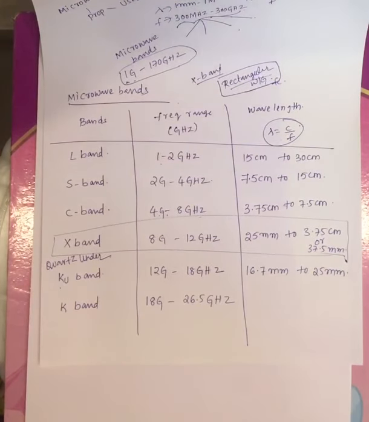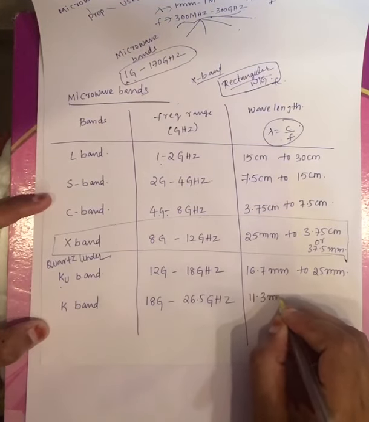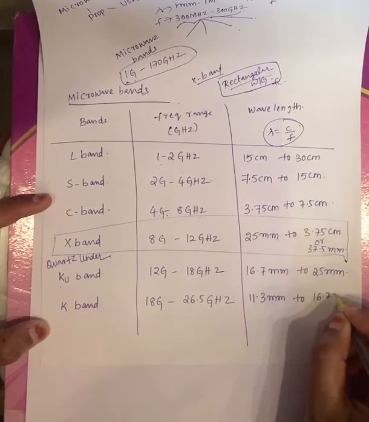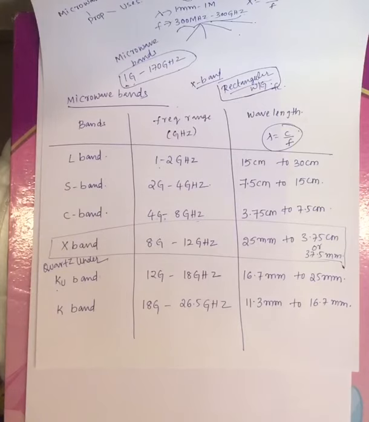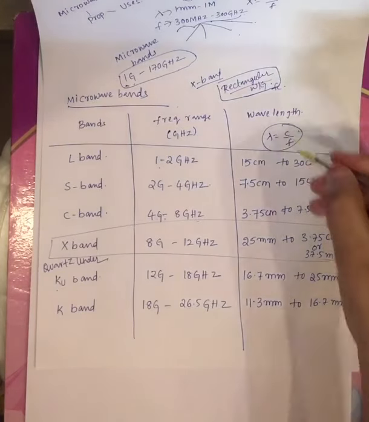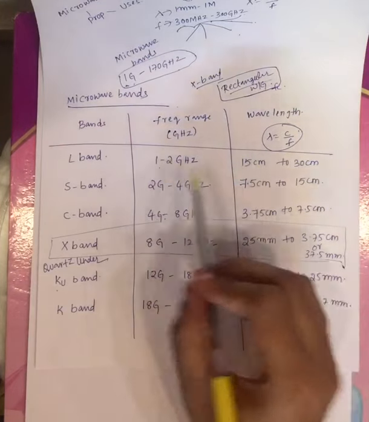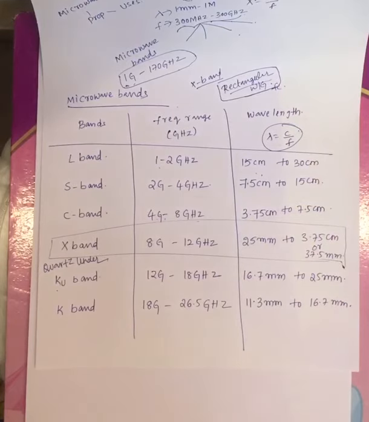Its wavelength range varies from 11.3 millimeter to 16.7 millimeter, right? Starting from centimeter it will end up in millimeter. This is the wavelength of your microwave bands. Wavelengths will start in terms of centimeters, and end up in millimeters, right?